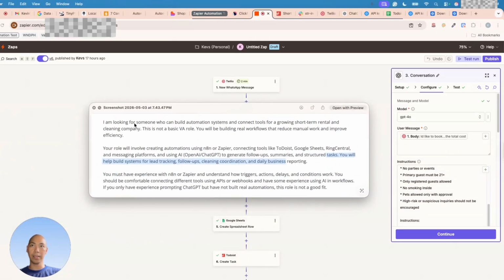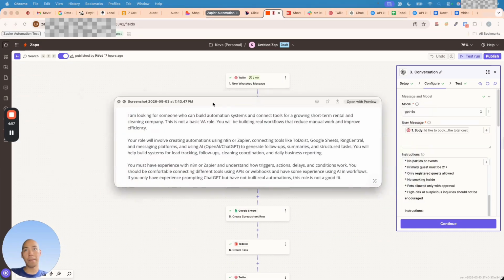So it says here that the client is looking for someone who can build an automation system and connect tools. So the role will involve creating automation using N8N or Zapier, connecting tools like Todoist, I don't know if I pronounce it correctly, Google Sheets, RingCentral, and messaging platforms, and using AI. So basically, OpenAI or ChatGPT to generate follow-ups, summaries, and structured tasks. To summarize, the client is looking for someone who will help them automate their system from lead capture to pre-qualification to booking and so on.